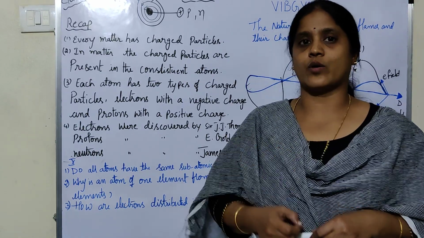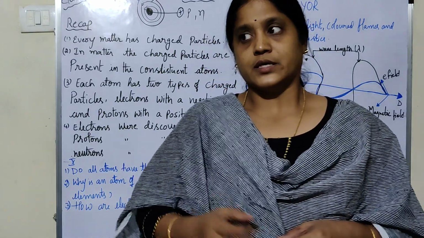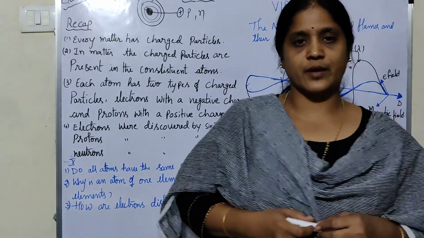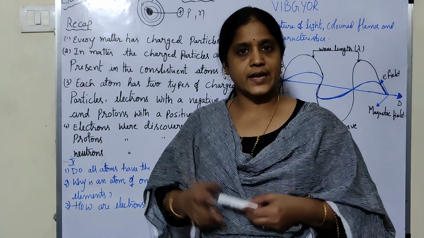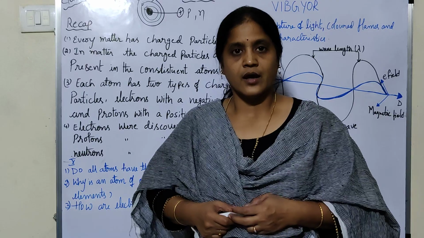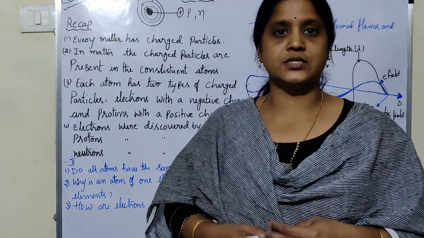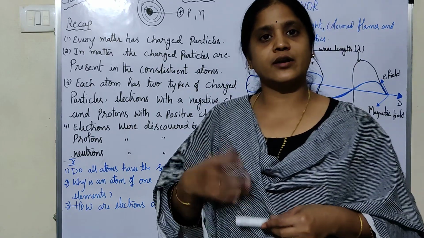And who discovered these subatomic particles? See, in 9th class, you learned what an atom is, what the subatomic particles of an atom are, and how these subatomic particles are arranged in an atom by different scientists.